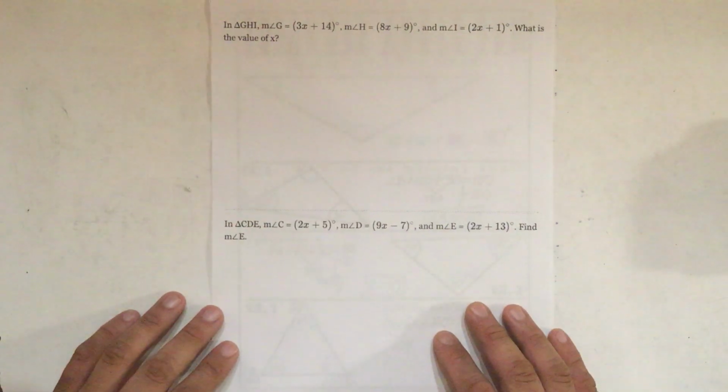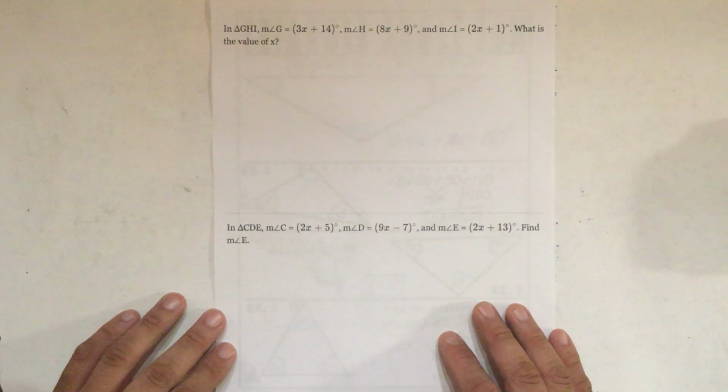So here we go. There is the question here. It says in triangle GHI. So in Delta Math, they don't give you the triangle.